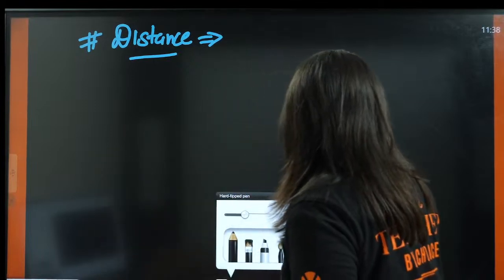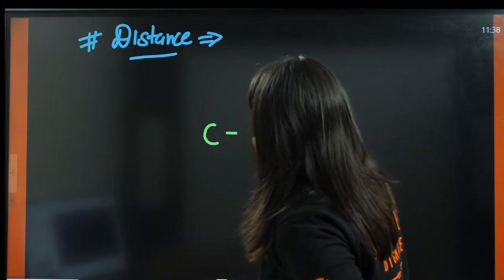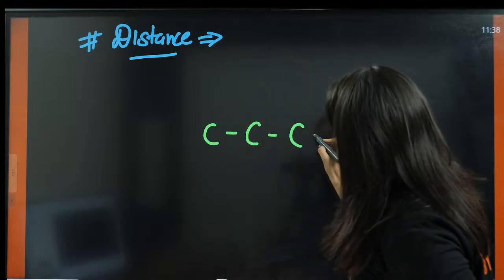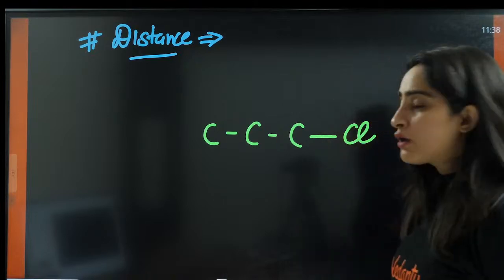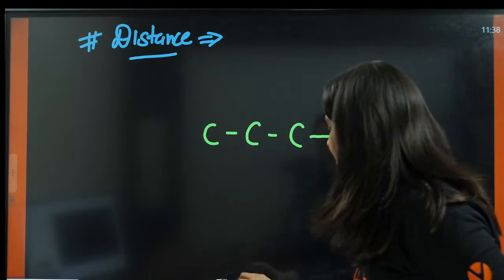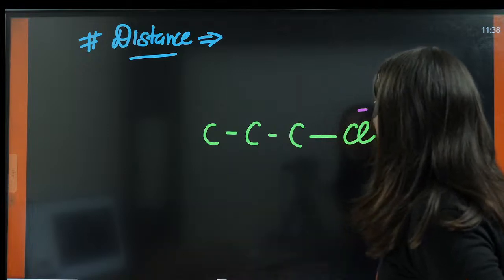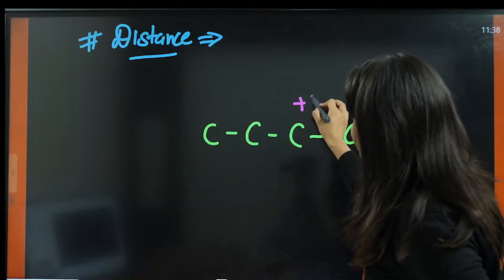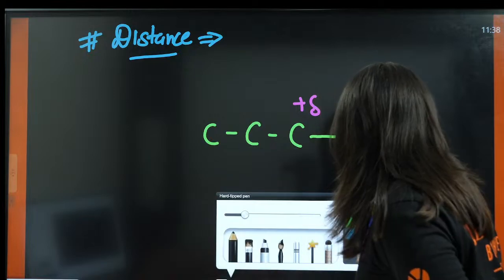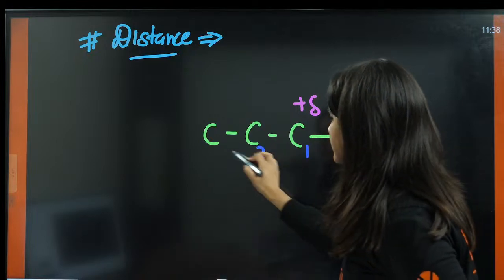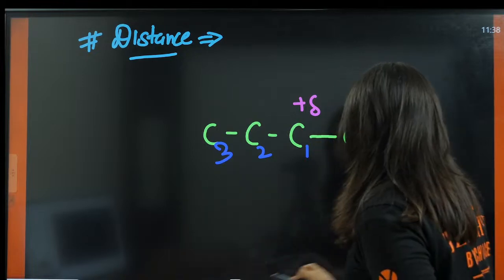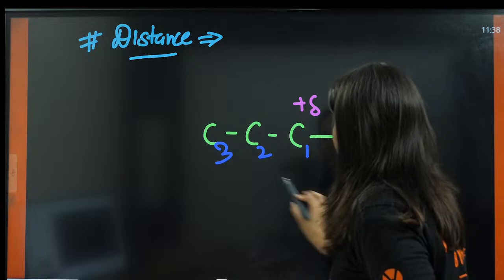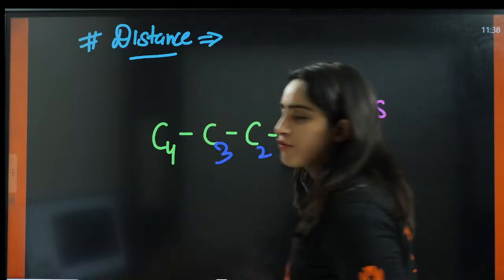Can you please tell me? Now, let us understand this. You have this carbon, this carbon, this carbon, and you have this Cl. This halogen has partial negative charge, and there will be partial positive charge. This is carbon number C1, this is C2, this is C3, and let us write C4 also. Okay, this is C4, right?